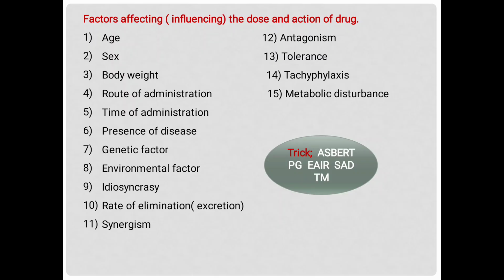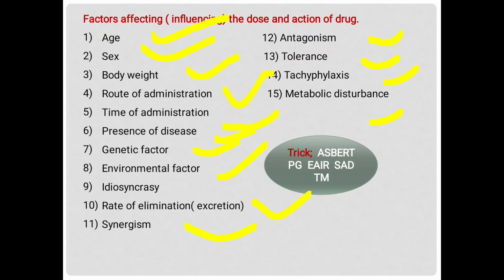The factors are age, sex, body weight, route of administration, time of administration, presence of disease, genetic factors, environmental factors, idiosyncrasy, rate of elimination, synergism, antagonism, tolerance, tachyphylaxis, and metabolic disturbance. Age: small children and old people require a smaller dose as compared to adults, because in small children the organs like kidney and liver, the metabolism organ, are not properly developed, and in old people there is improper functioning. So that is the reason.